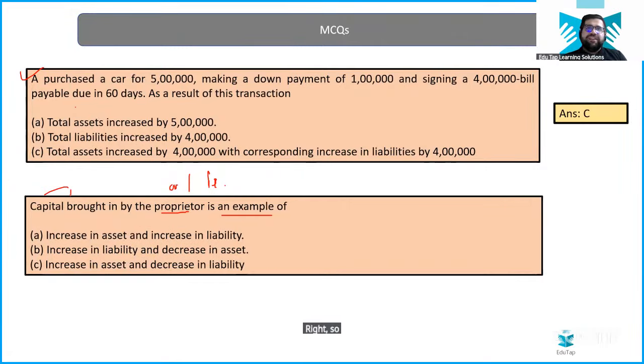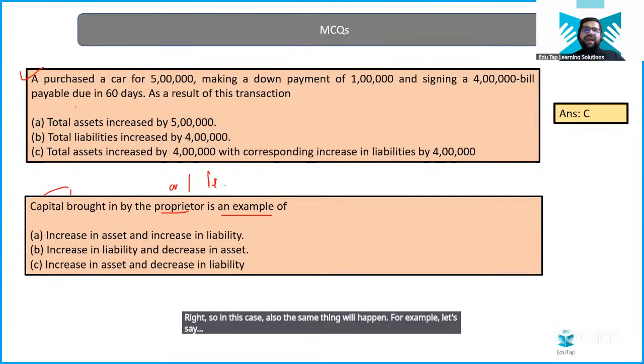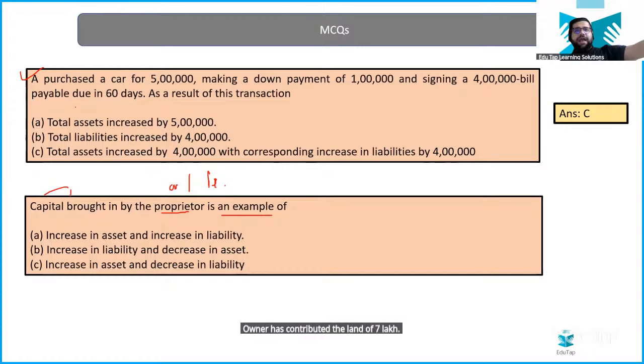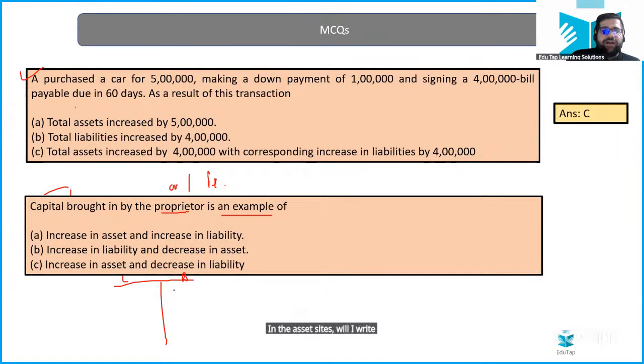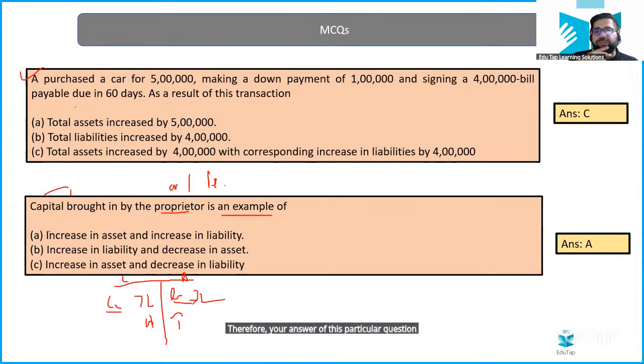In this case also, the same thing will happen. For example, let's say the owner has contributed land of 7 lakh as capital. So what will happen then? Again, draw the same balance sheet, your liabilities and your assets. On the asset side, will I write cash now? No, I will write land. And on the other side, I will write capital. So capital is 7 lakh, land is 7 lakh. If the owner is bringing it, both things will increase. Therefore, your answer to this particular question will be option A. Cool, everybody.